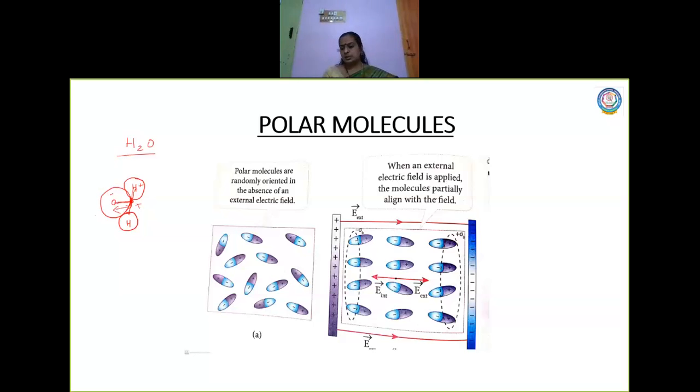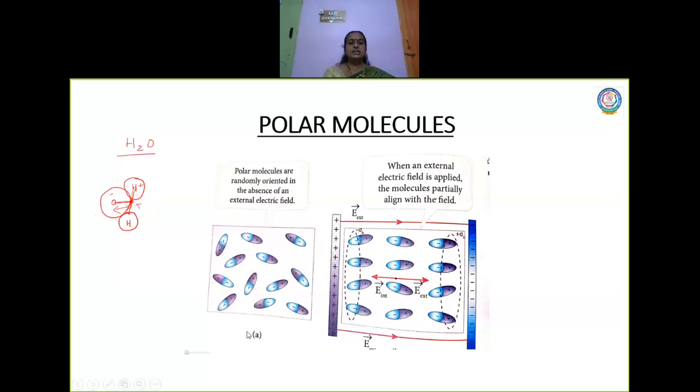In non-polar molecules, they don't have a permanent dipole moment. A dipole moment is induced by applying an external electric field. But here, they have a permanent dipole moment. But what is the drawback here? Look at this picture. Now here they are permanent: minus, plus, minus, plus, minus, plus. So these are all polar molecules. They have a permanent dipole moment.